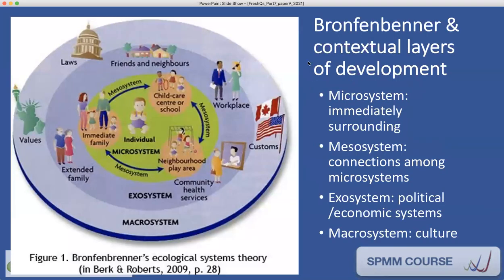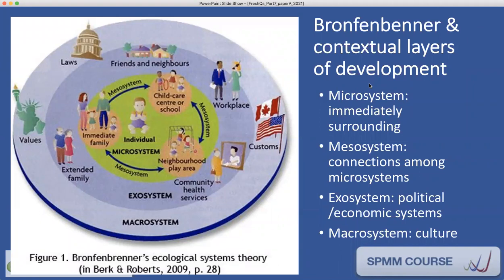So Bronfenbrenner described contextual layers of development. He described microsystem, mesosystem, exosystem, and macrosystem. This is a picture from Berk and Roberts' review of Bronfenbrenner's ecological systems theory. So what you see here is that the individual is surrounded by the microsystem, which is the immediate family. And then there is mesosystem, which is child care, the primary school, play area, etc. And then you have exosystem, which is extended family, community health services, workplace, friends, neighbors, etc. And then it is surrounded by the macrosystem, which is the political makeup, values, etc.